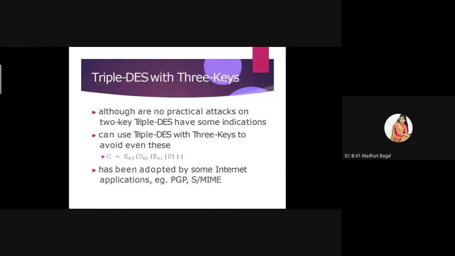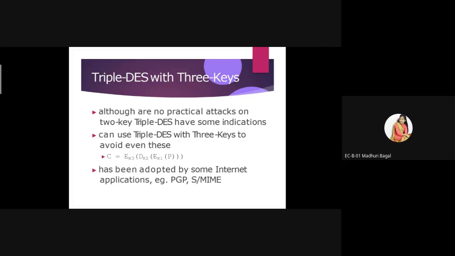What this equation indicates is that first we perform the encryption by using the key k1 on the plain text. After that we perform the decryption by using the key k2, and once again we perform the encryption by using the key k1.